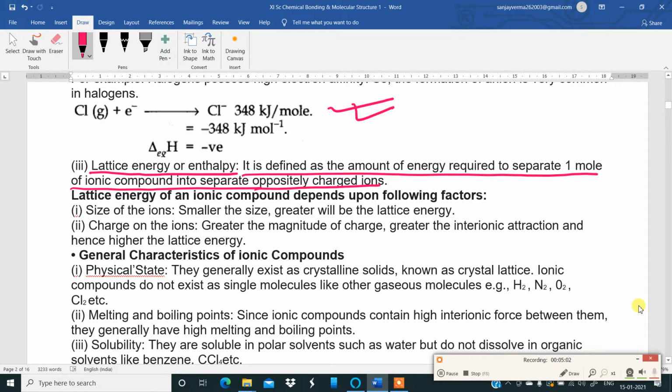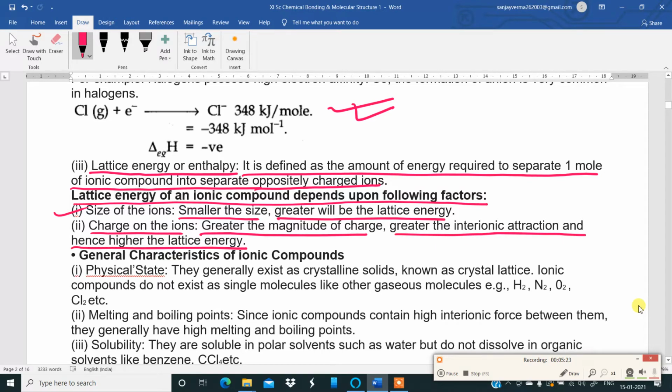Now, remember, lattice energy of an ionic compound depends upon the following factors. Size of the ions: smaller the size, greater will be the lattice energy. Charge on the ions: greater the magnitude of charge, greater the interionic attraction, and hence higher will be the lattice energy. So we need smaller sized ions and greater magnitude of charge for the formation of ionic compounds.